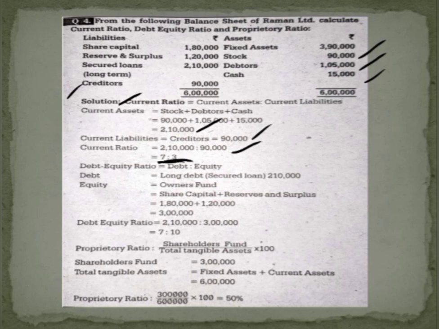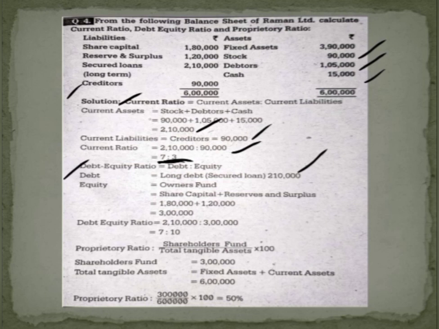Then moving on to the second requirement, we have to calculate here debt equity ratio. As we discussed in the previous slide, debt equity ratio is equal to debt is to equity, or debt divided by equity. Here debt refers to only long term debt. If you see the liability side, they have given secured loan of 2,10,000. So that is a long term debt. Then we have to write equity. Equity refers to owner's funds.